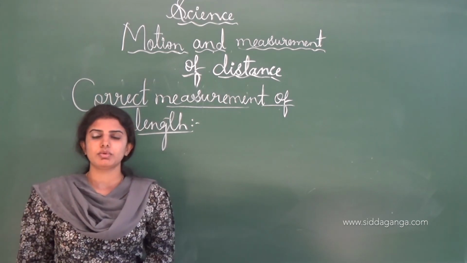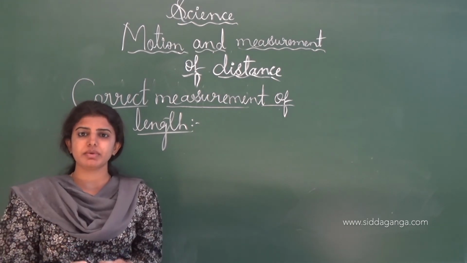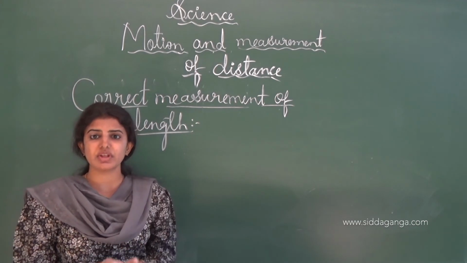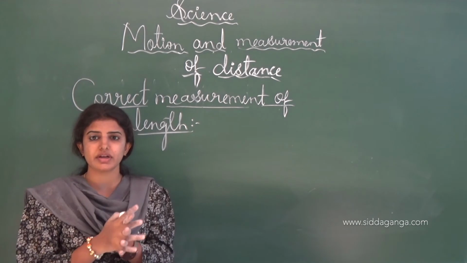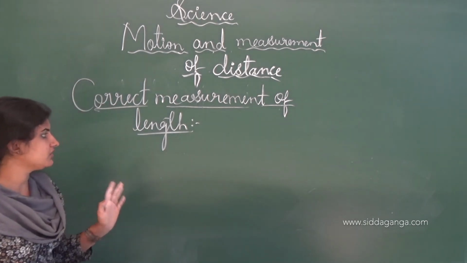So this is all about the different types of standard units, which was started by the French as the metric system, and its universal acceptance and uniformity give the proper result and the proper accurate measurement. And next one is the correct measurement of the length.